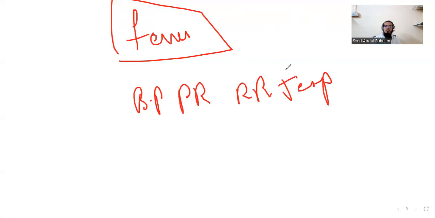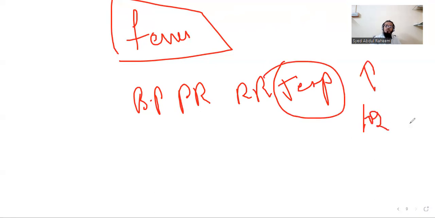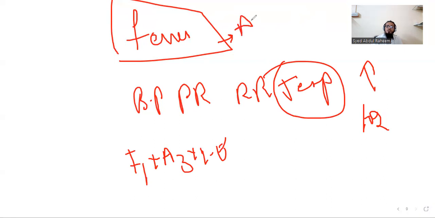In fever, temperature is raised, that is 102. So we select a remedy F1, A3, and YE. Because this is an acute condition, which dilution do we take? We take D6. Now we selected the remedy, and we make the dilution.